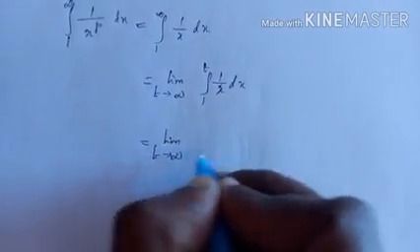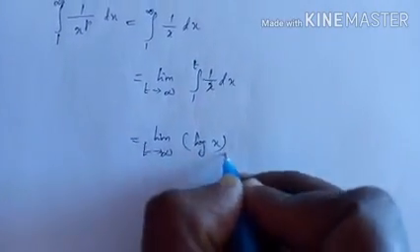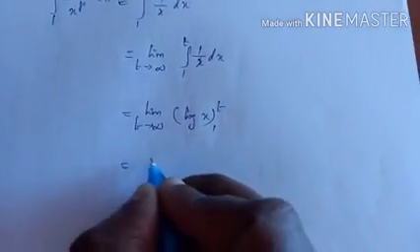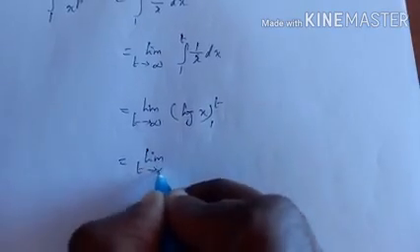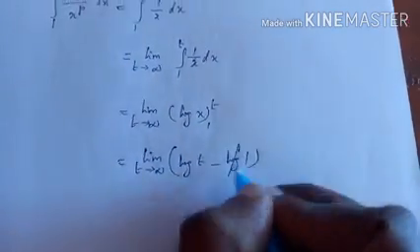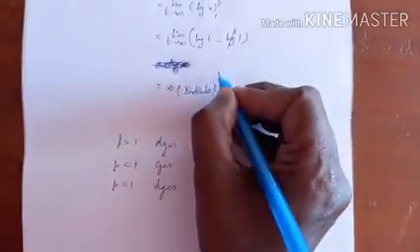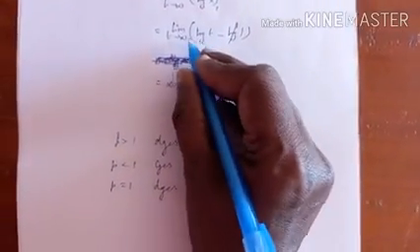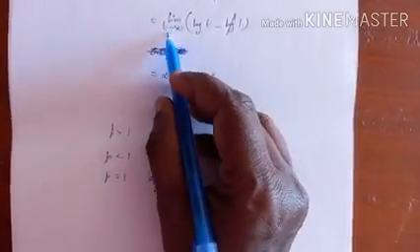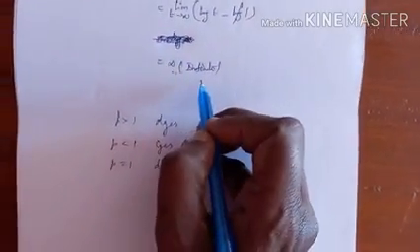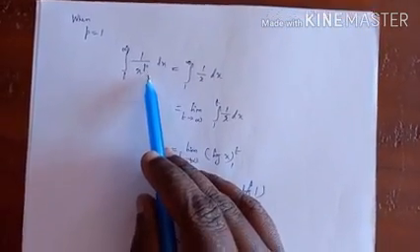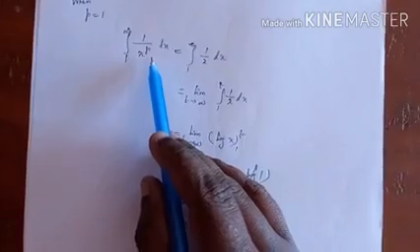That is log x from 1 to t, which is log t minus log 1. Log 1 is 0. Hence limit t approaches infinity, log t is infinity. So the answer is infinity, and the given integral diverges because the answer is not finite.